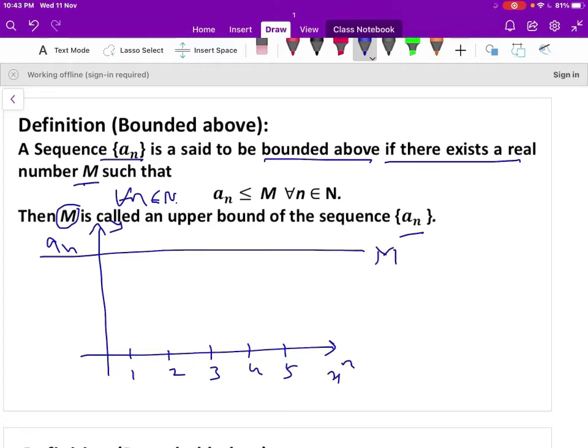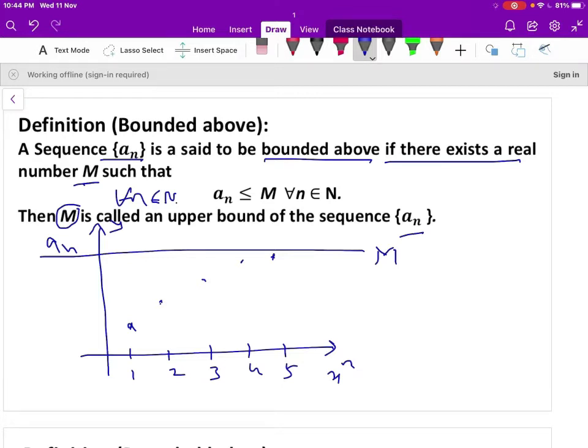So all the terms of the sequence, like a1, a2, a3, and first of all the sequence should be an increasing sequence or increasing function. This sequence should not cross the line m.